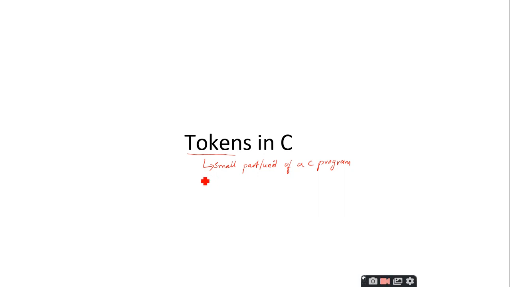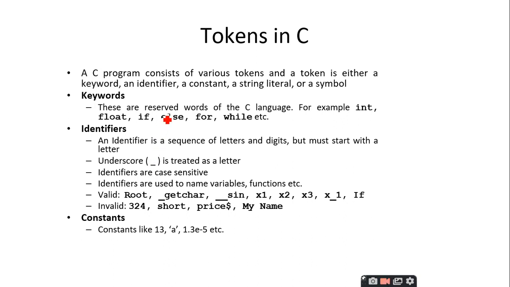So we have different types of tokens that are supported in the C programming language. Let us see what those are. As I told you, a C program consists of various tokens. These are the various types of tokens we have in the C programming language. It can be a keyword, or an identifier, or a constant, or a string literal, or a symbol. Symbol means it can be an operator, or it can be some white spaces also.